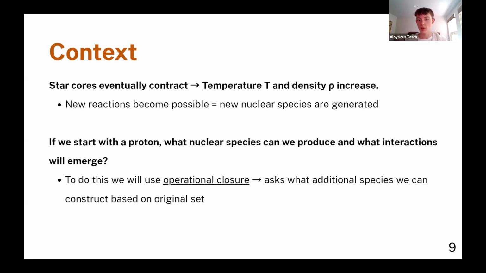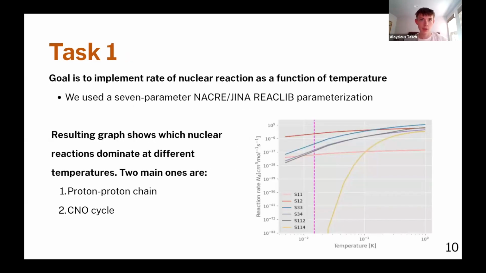To find answers, we used a concept called operational closure. It essentially asks, starting with a limited set of species, what additional species can be generated through the reactions that are accessible within this set. In this case, we started with only hydrogen. So not really a lot to work with. However, over time, you'll see just how much and just how complex the system eventually becomes. So the first task was to